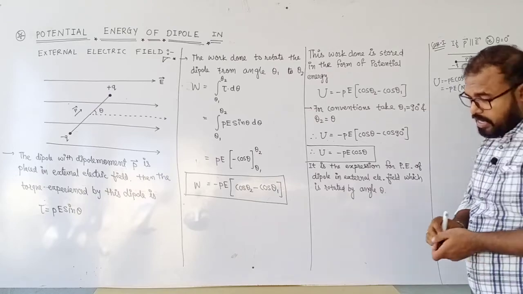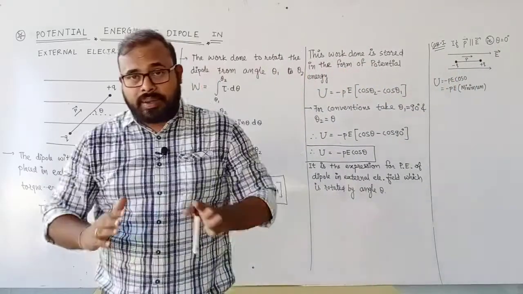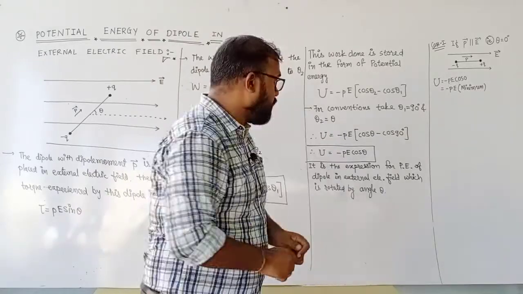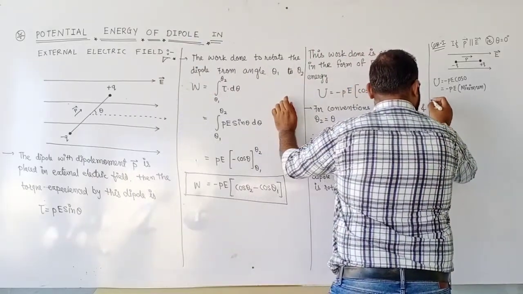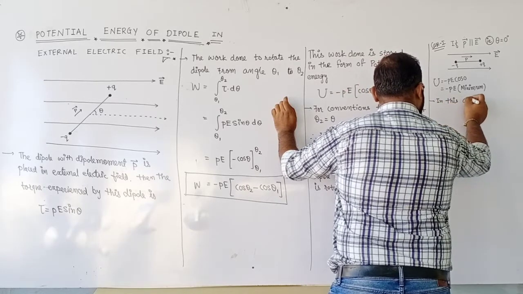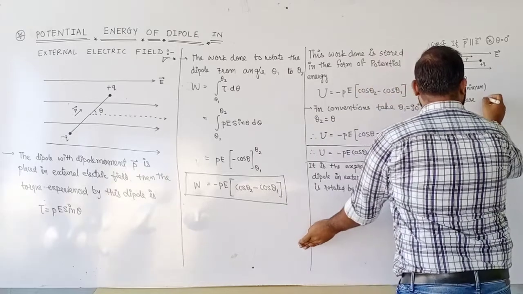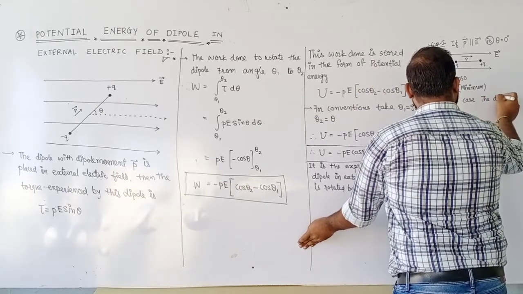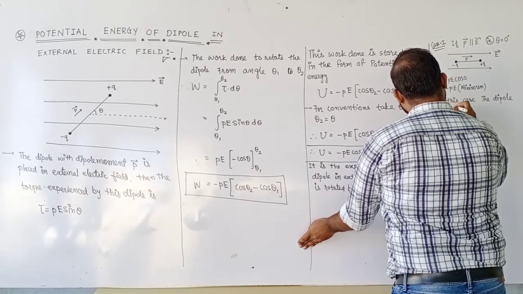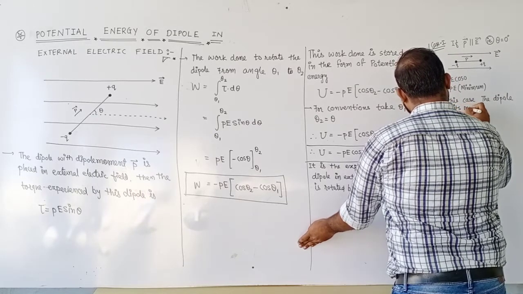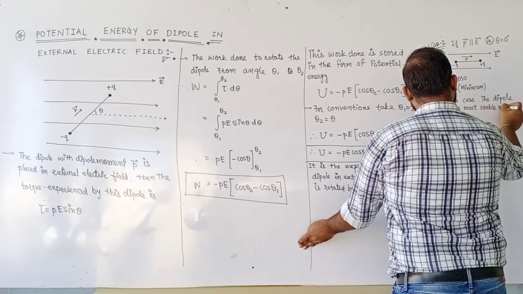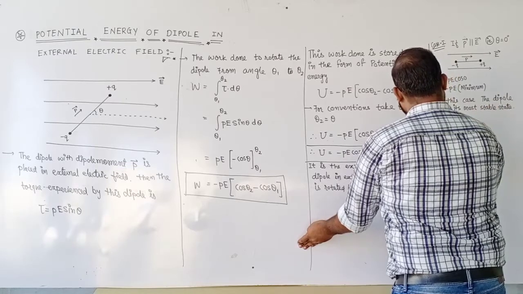If the energy of an object becomes minimum, at that time the particular object is in its most stable state. So in this case, the dipole is in its most stable state.